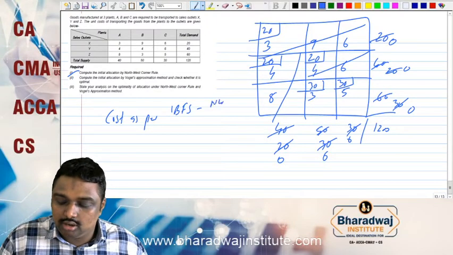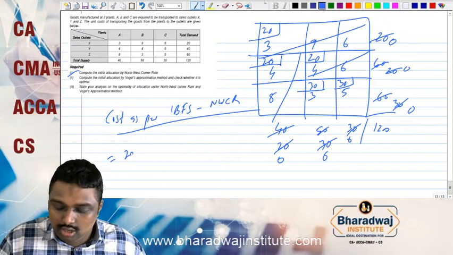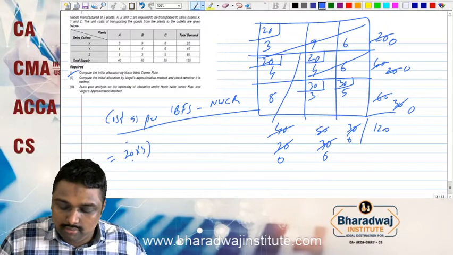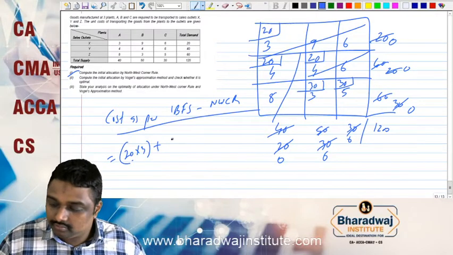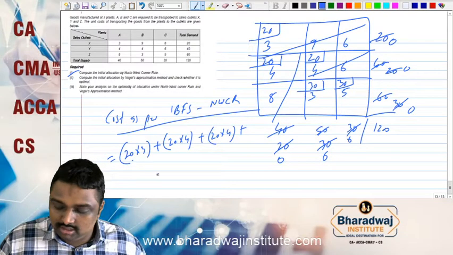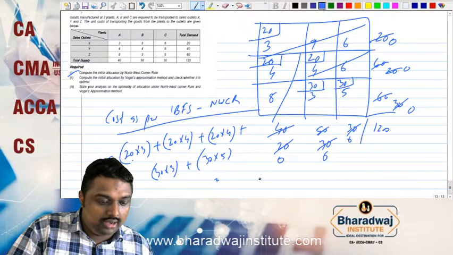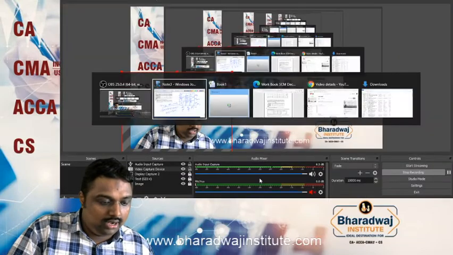So what is the cost as per the IBFS under the northwest corner rule? What will the answer be, my dear friends? 20 into 3 plus 20 into 4 plus 20 into 4 plus 30 into 3 plus 30 into 5. So what is the final answer? You can tell me the answer. I am here ready for you.